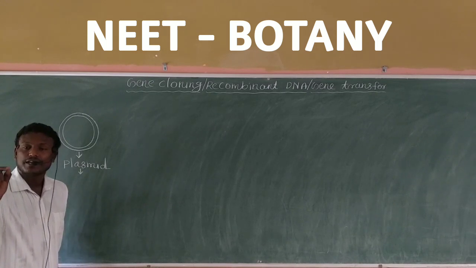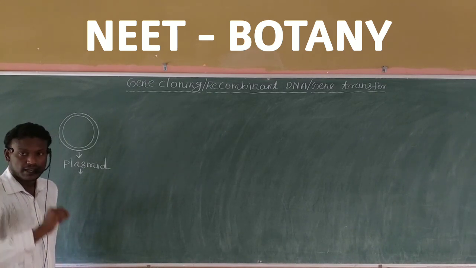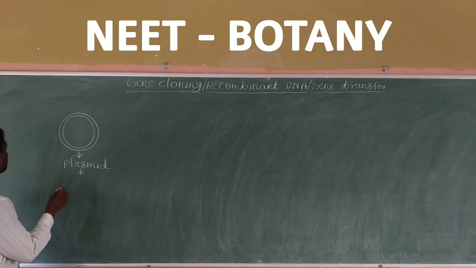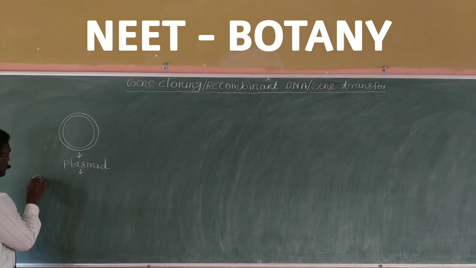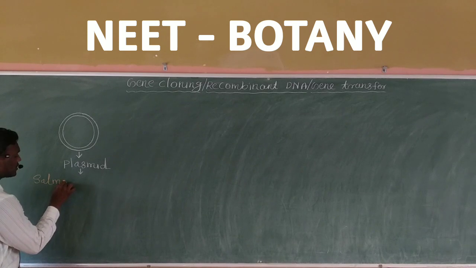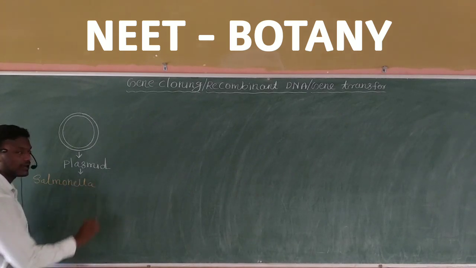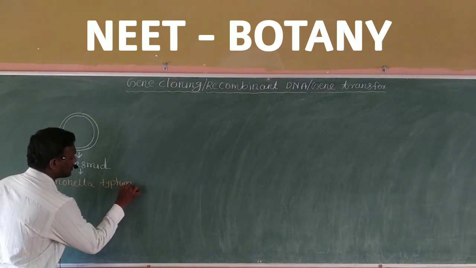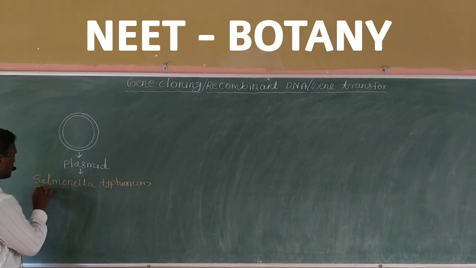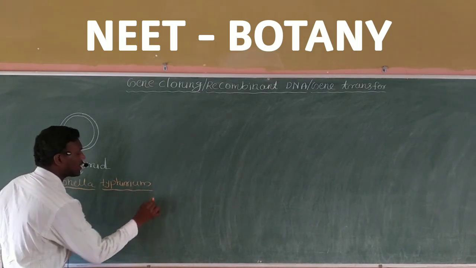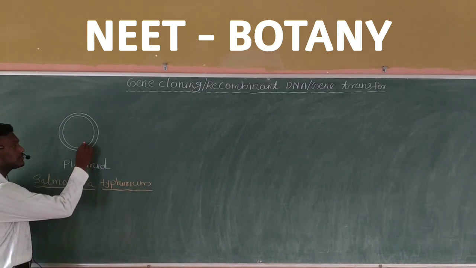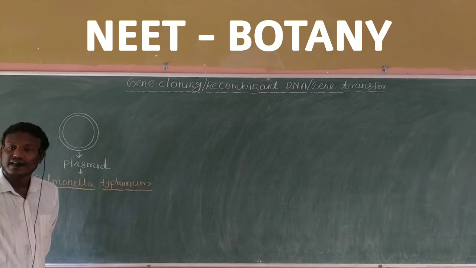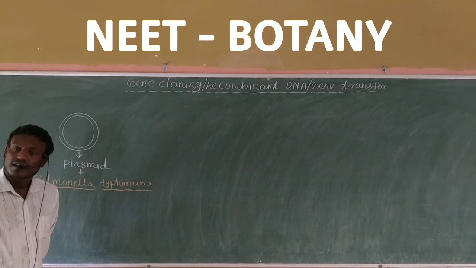For example, I am going to study a plasmid, or I am taking a plasmid from a bacterium. I am giving the bacterium name, that is called what? Salmonella typhimurium. Please note the bacterium name. Salmonella typhimurium, that is the bacteria I am considering. I am taking a plasmid from the bacteria Salmonella typhimurium. We are going to make a recombinant DNA in the plasmid of Salmonella typhimurium.